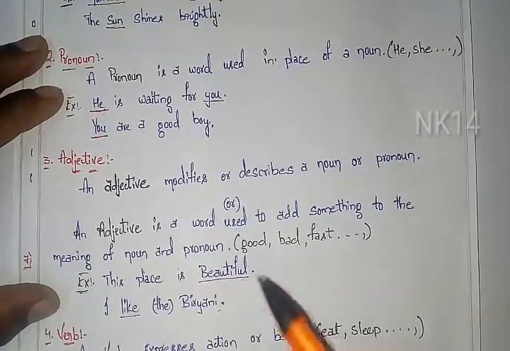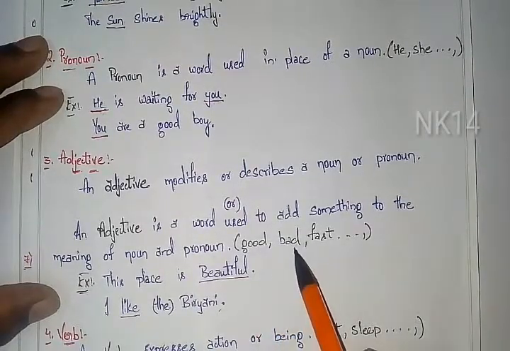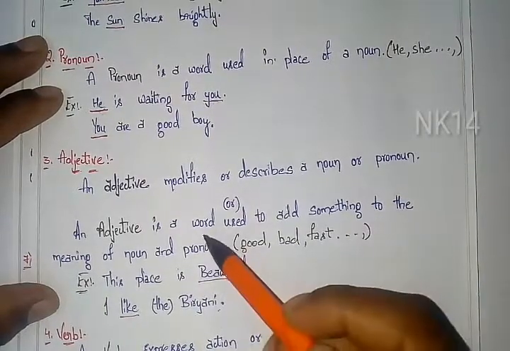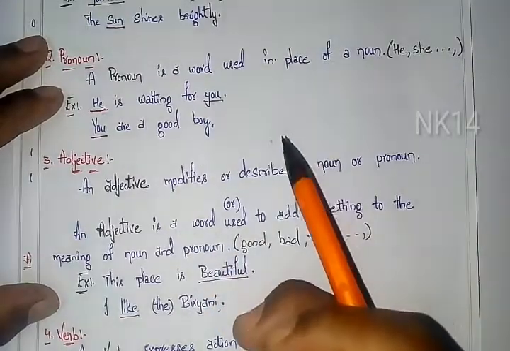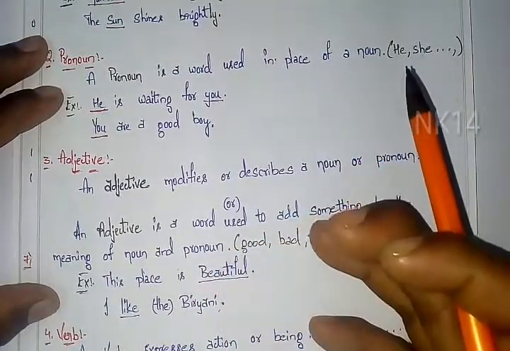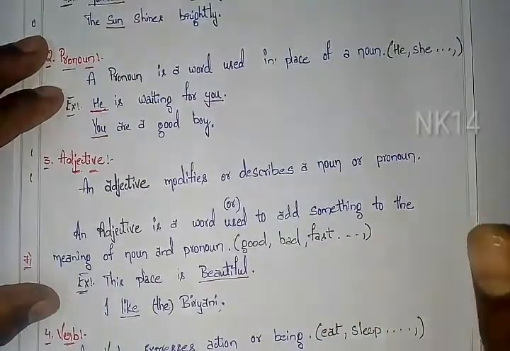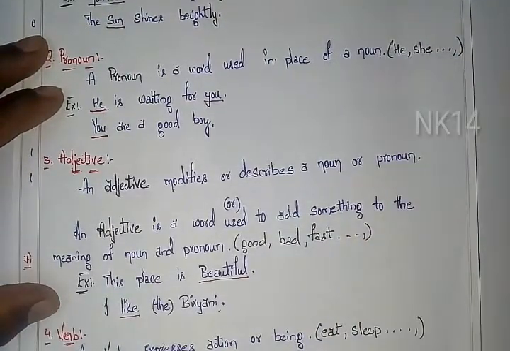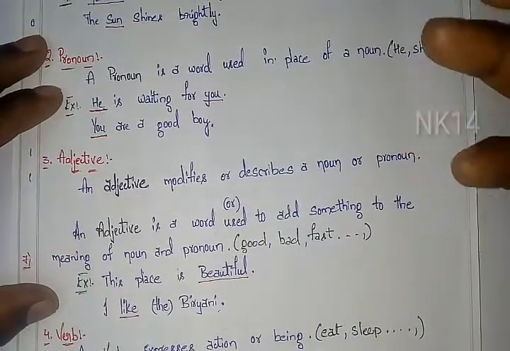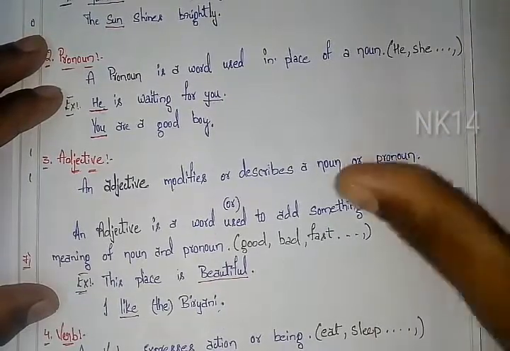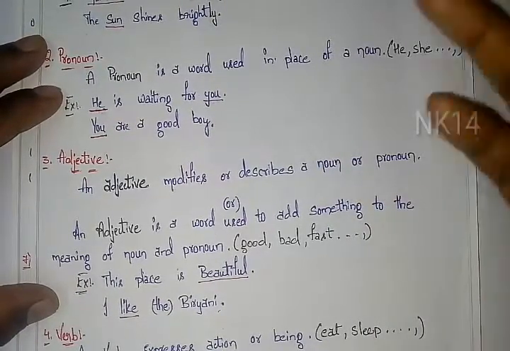Examples in word form are good, bad, fast. So what an adjective means is that it says the quality of a noun and pronoun. It modifies how the noun and pronoun are. So any word which says about the quality of a noun and pronoun, or modifies the noun and pronoun, is called an adjective.